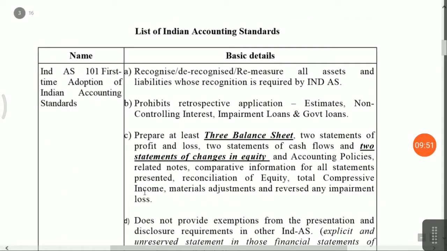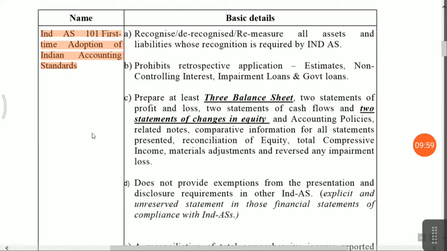Okay, let's begin with the first Indian accounting standard, first time adoption of Indian accounting standard. Friends, I will give an example. An NBFC having net worth above 250 crore but below 500 crore has to apply Indian accounting standard from 1st April 2019.